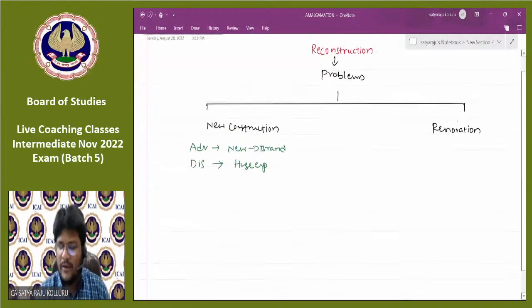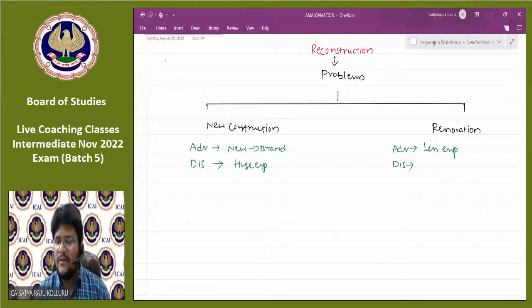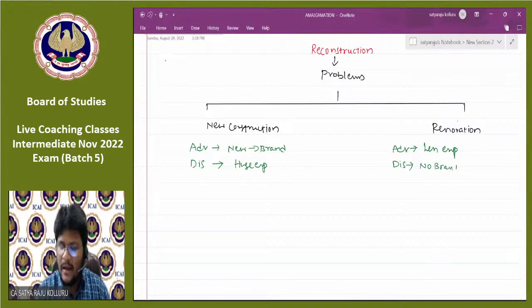So then coming to renovation, what is the advantage? The disadvantage in case of new construction is the advantage here, that is, very less expenses they might incur. What is the disadvantage here? Everyone can easily identify which is the renovated building, which is the old building only. They might go for some painting activities, or cover up certain holes, or some other renovation activities. So that is the disadvantage. That means there is no brand loyalty, and they can easily identify which is an old building.